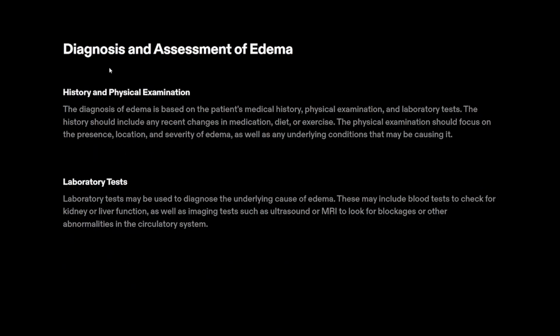How can we identify this? By doing the routine history and physical examination. By reviewing the patient's medical history, physical examination, and laboratory tests, and any changes in the medications, in the history, and in the physical examination, we need to identify the presence, the location, and the severity of edema, as well as the conditions that are causing the edema, which we need to observe in the physical examination.